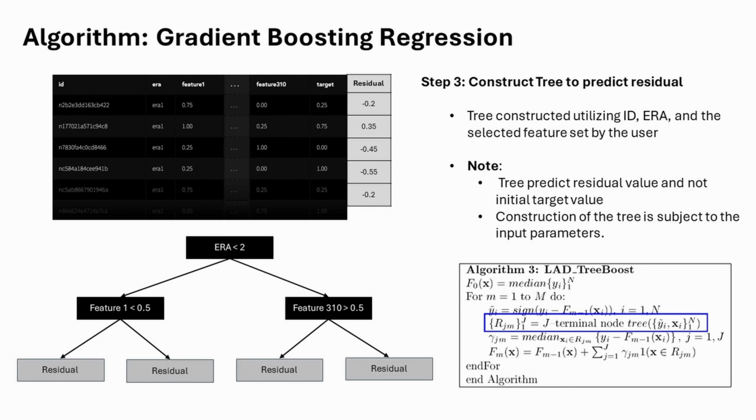In our next step, we will construct our tree, and the tree construction will use the ID, the era, and the features and user-defined parameters. The final leaf of the tree is also known as the terminal node, and it will contain initially our pseudo-residuals. There could be more than one pseudo-residual, as multiple rows of data can fit in the categories.